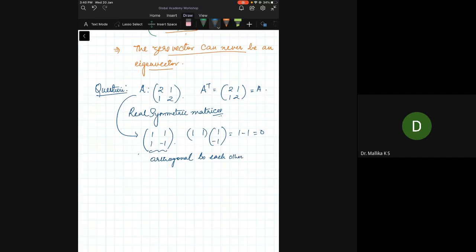Therefore, whenever we have real symmetric matrices, this is the finding that we have: real symmetric matrices with distinct eigenvalues will have the corresponding eigenvectors to be orthogonal.